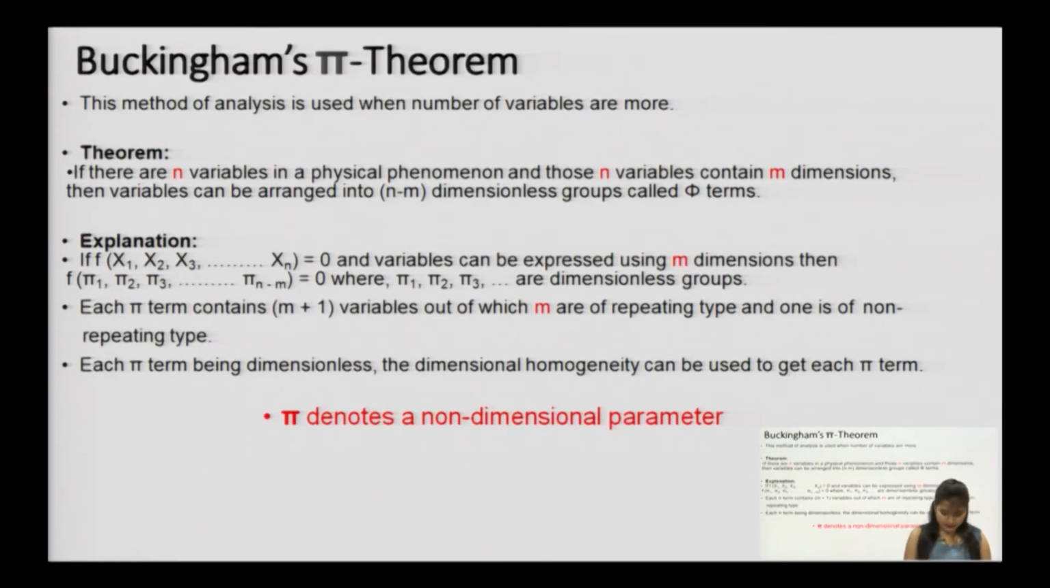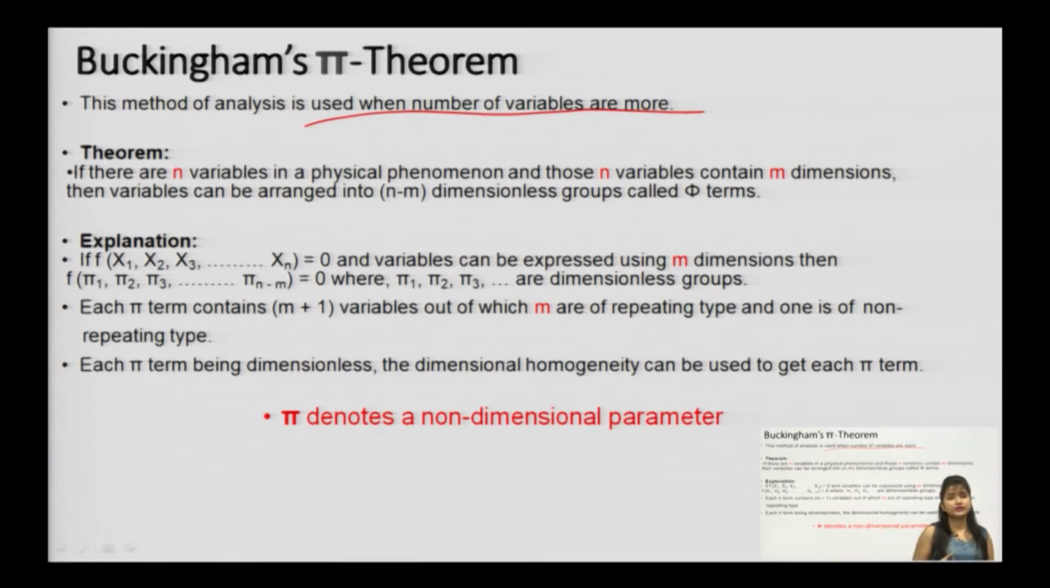So, if you see the Buckingham Pi theorem, there you can see the method of analysis used when the number of variables is more. Again, this came into the picture only when Rayleigh's method failed because of the constraint on the number of variables. Now, what does the theorem state?